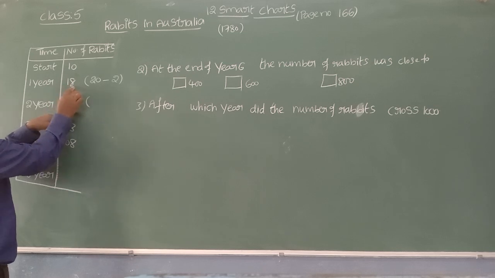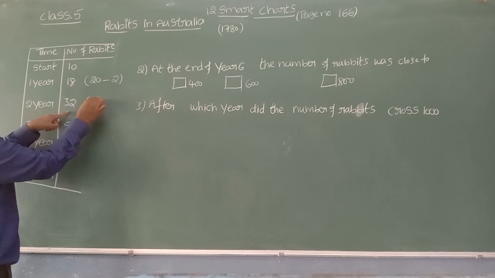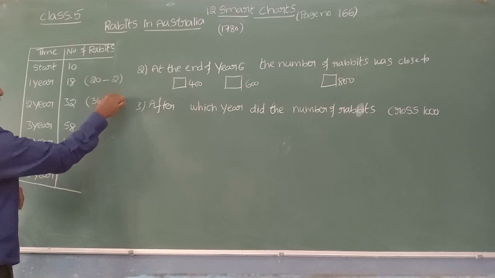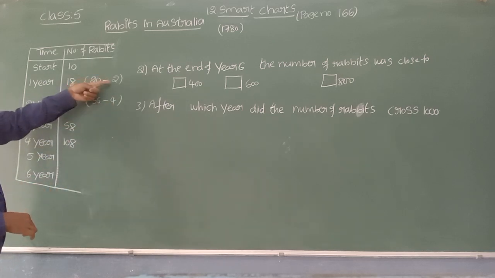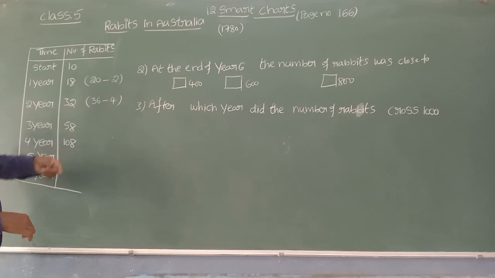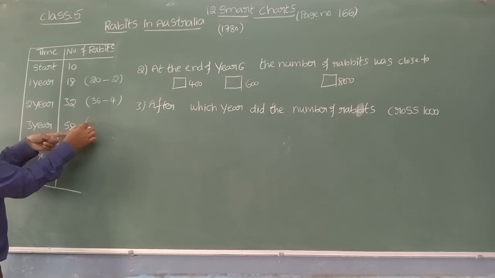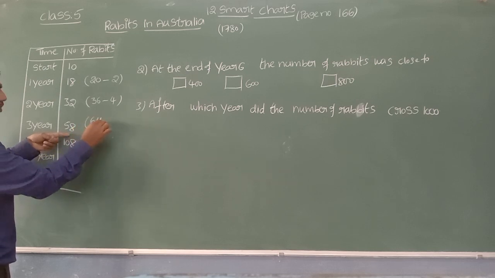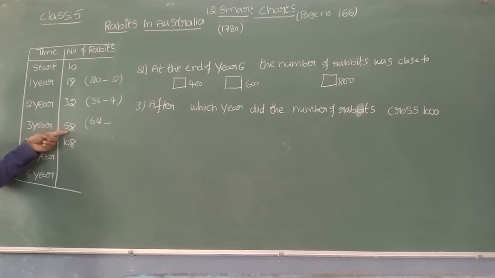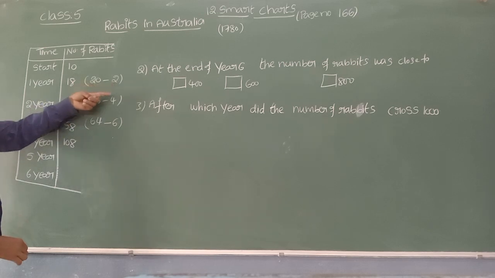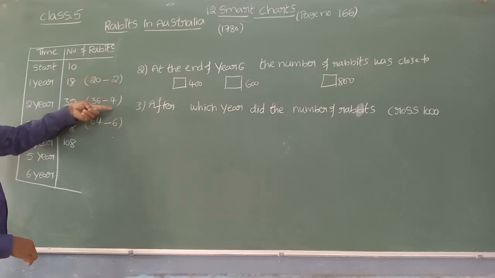Next, we try to double the previous number. The previous number is 18. 18 if I double, 36. So from 36, how much do we need to subtract to get 32? 4. Yes. You can see the subtracting value is increasing by 2. Now here, beta, to get 58, the previous number is 32, no? You can double the 32. 32 if you double, 64. From 64, how much do we need to subtract to get 58? 6 we need to subtract. See there, 2, 4, 6, increasing by 2.